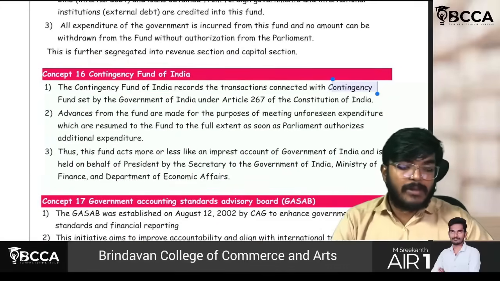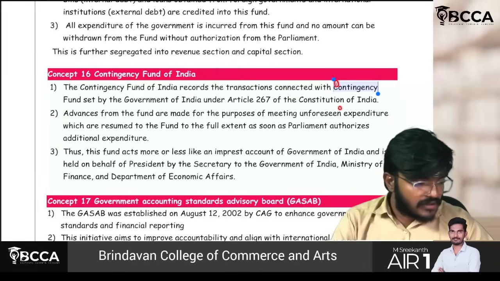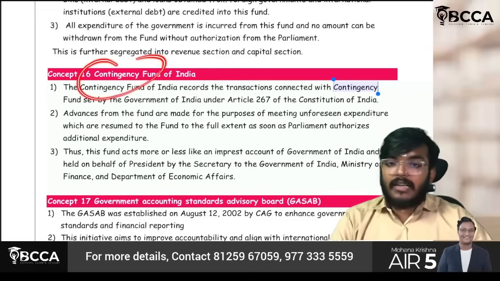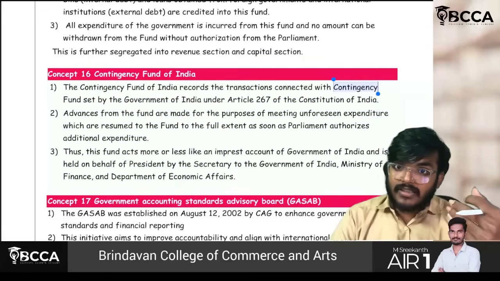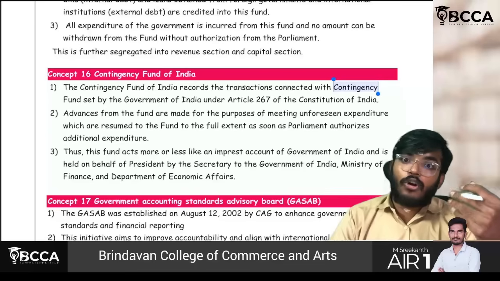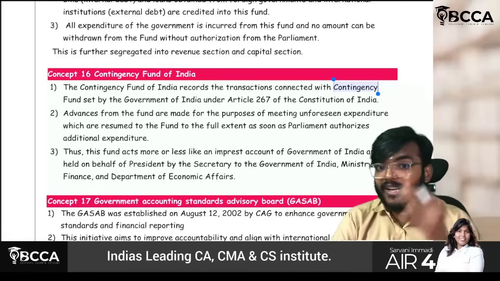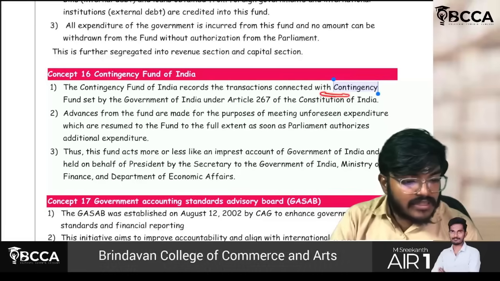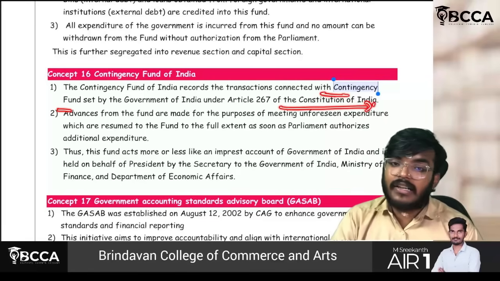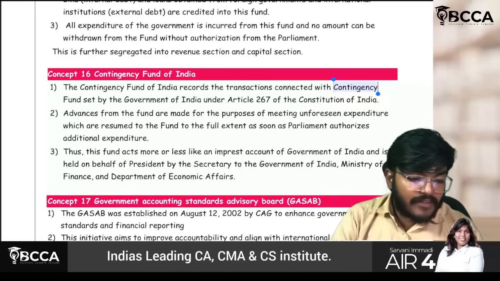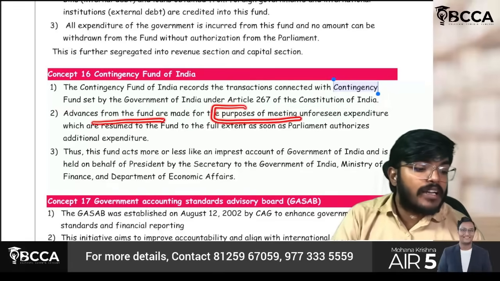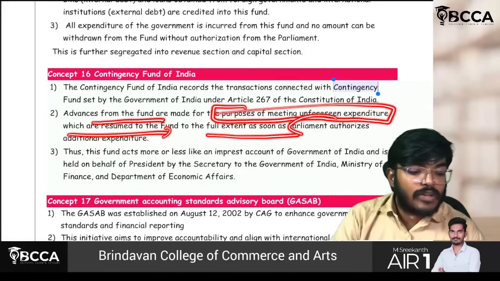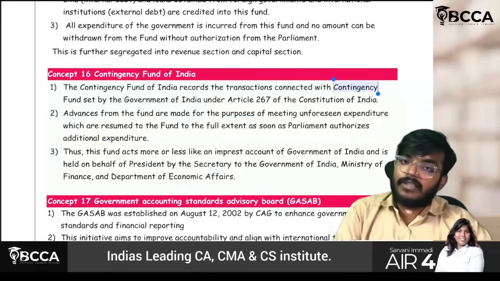Guys, if you observe the name itself, contingency means any government emergencies or any kind of urgently required funds. This also has constitutional validity. Advances made from the fund are made for the purposes of meeting unforeseen expenditure, which are recouped to the fund to the full extent as soon as Parliament authorizes additional expenditure.